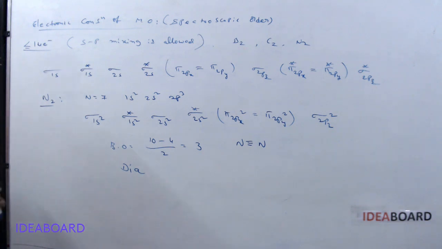And this is N2. Suppose N2 plus is taken, what is the configuration? N2 plus means one electron is removed now.